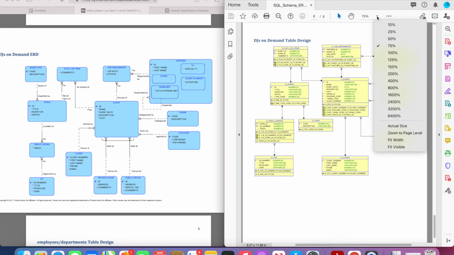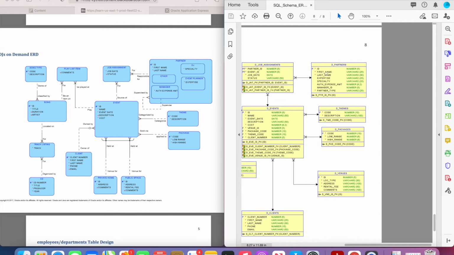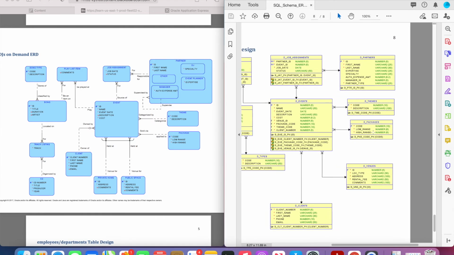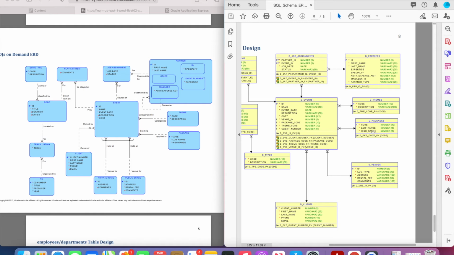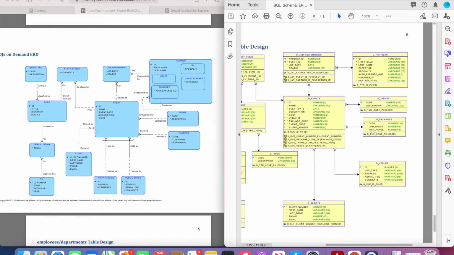And so, just like the last one, the attributes from the subtypes are just listed in the partners table as optional attributes, and that is how they are handled in this particular table design.